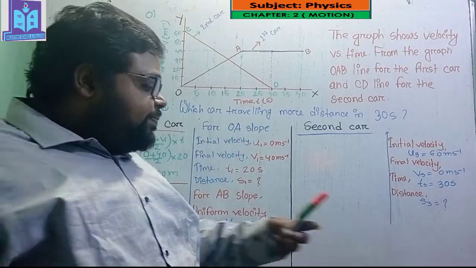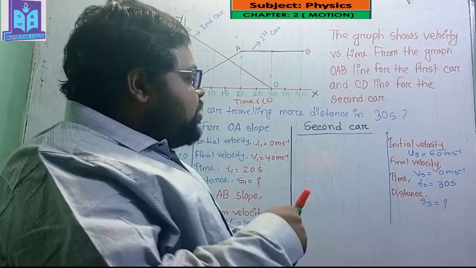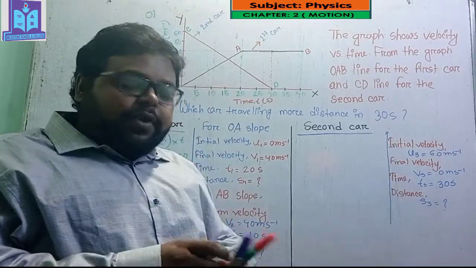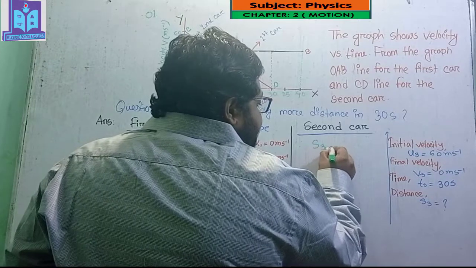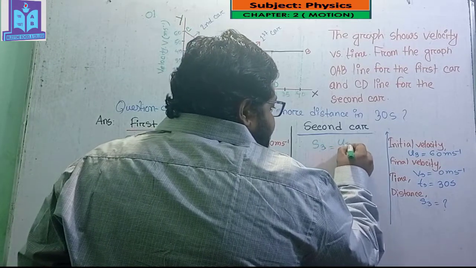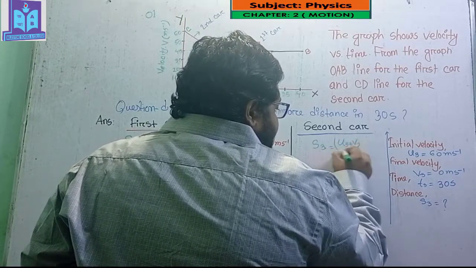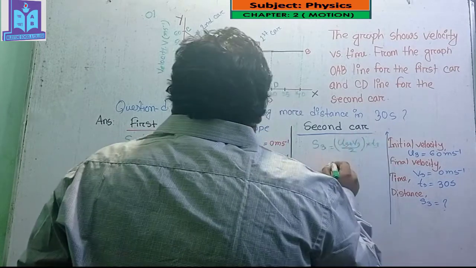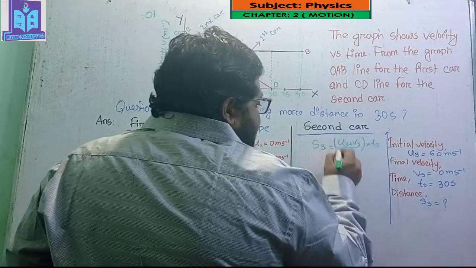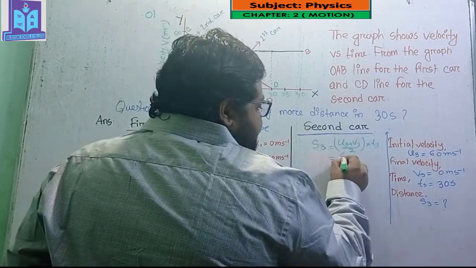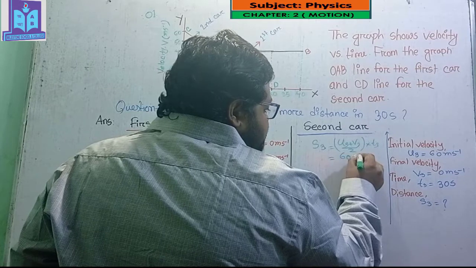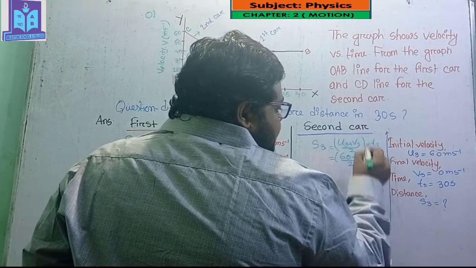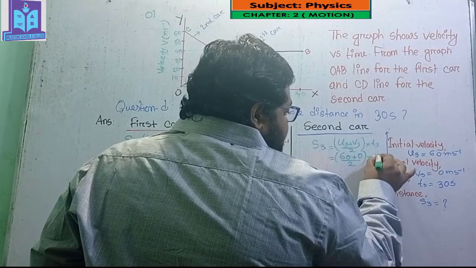And we know the relation between distance, time, velocity and initial velocity: s3 equals (u3 plus v3) divided by 2, into t3, where u3 equals 60, v3 equals 0, divided by 2, into 30.